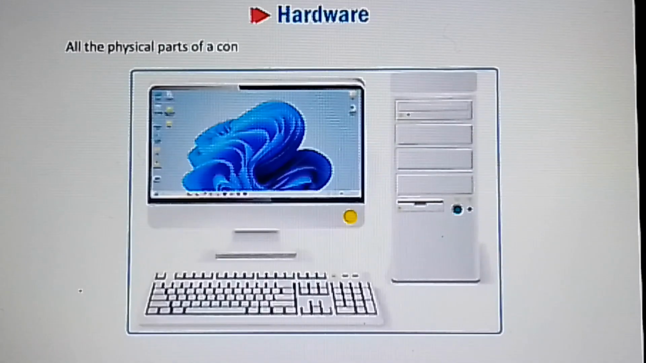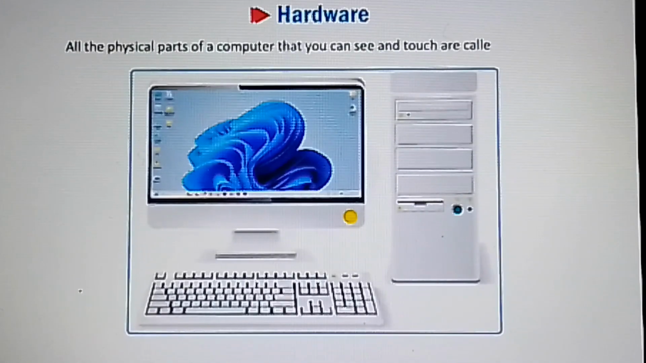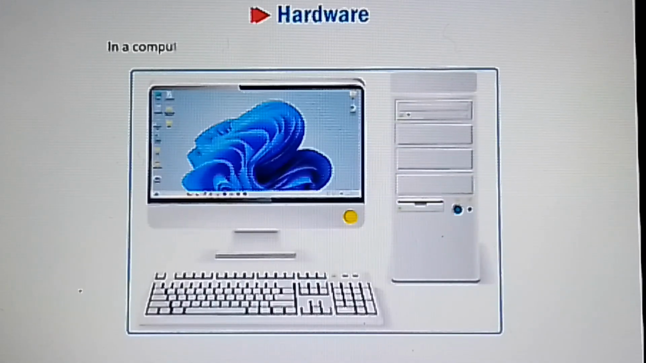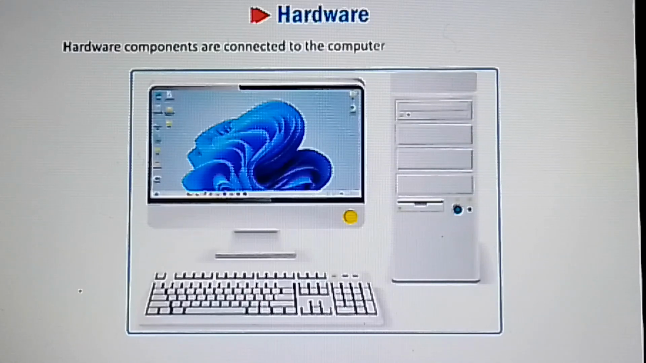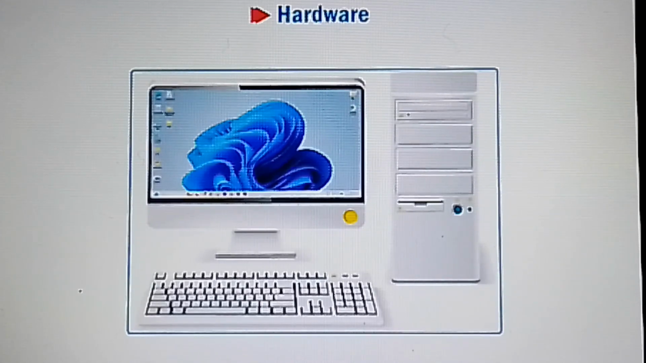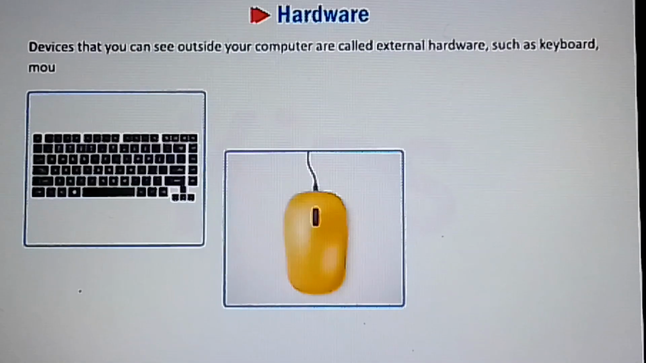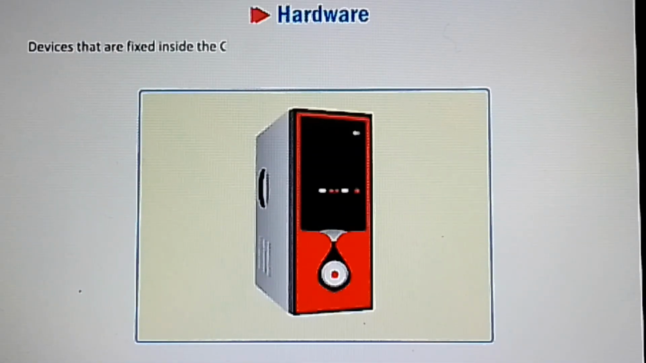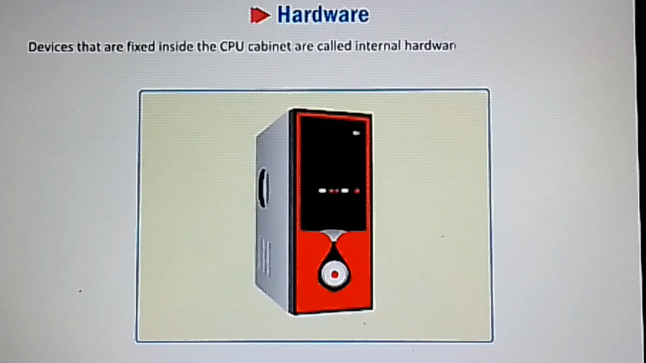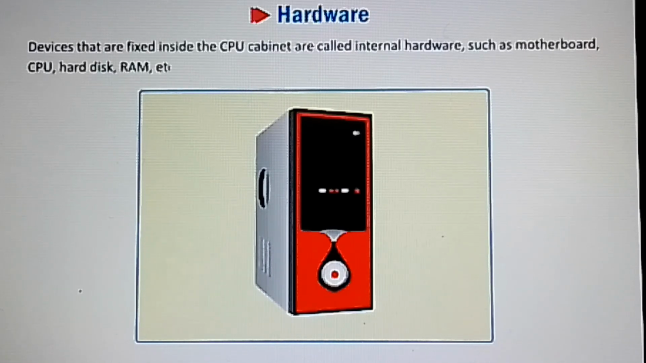All the physical parts of a computer that you can see and touch are called hardware. In a computer, you can see the parts of the hardware that are outside. Hardware components are connected to the computer both externally and internally. Devices that you can see outside your computer are called external hardware, such as keyboard, mouse, printer, etc. Devices that are fixed inside the CPU cabinet are called internal hardware, such as motherboard, CPU, hard disk, RAM, etc.